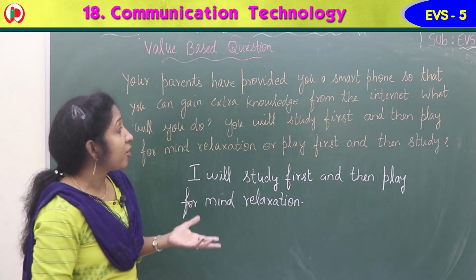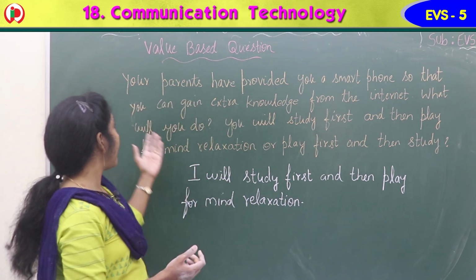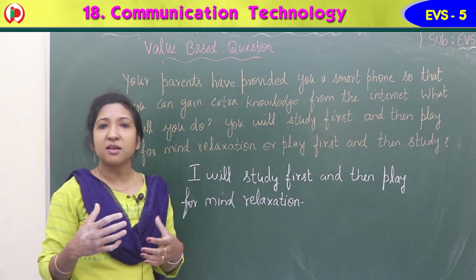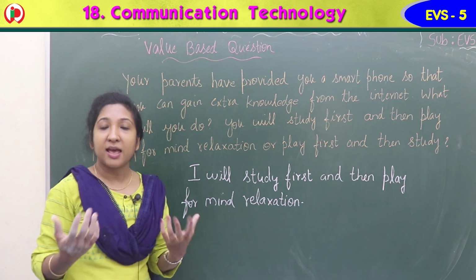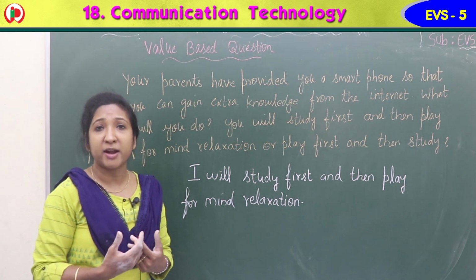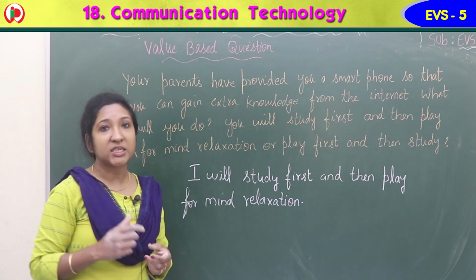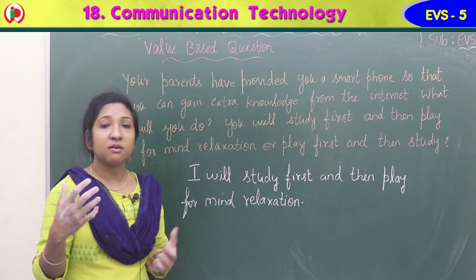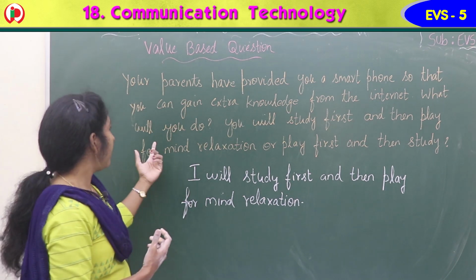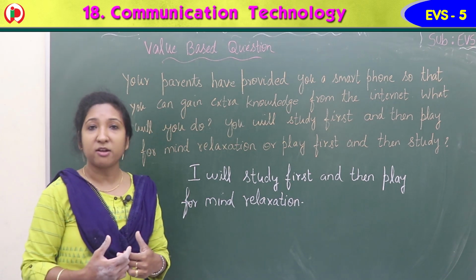Your parents have provided you a smartphone so that you can gain extra knowledge from the internet. So your parents gave you a smartphone as a gift. Why? With a good intention that you can get extra knowledge from the internet. What will you do with that smartphone?